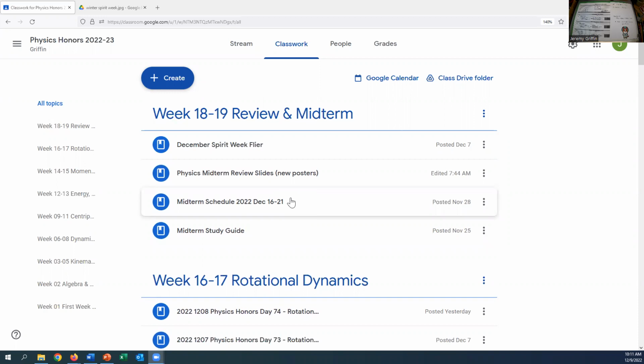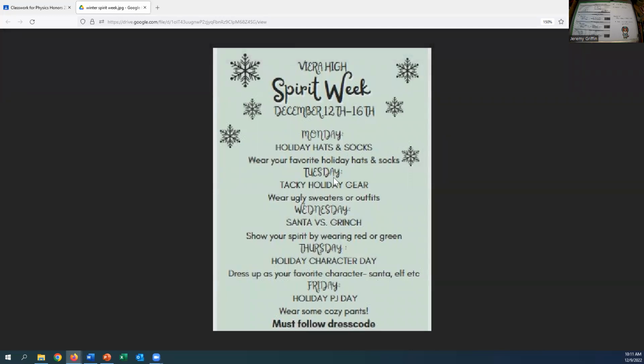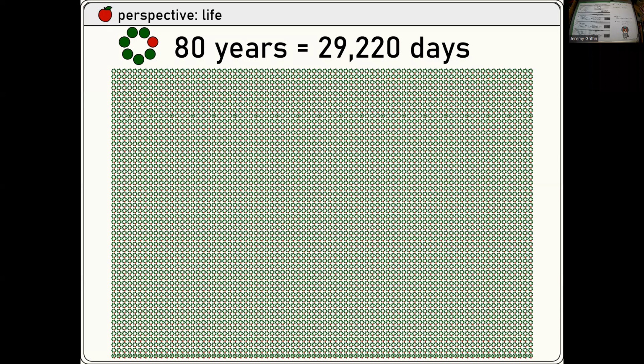Spirit Week flyer, I've opened that in a new tab right here. Monday is holiday hats and socks, and the days after that have fun stuff going on. If you want access to that, it is right here. And then today I'm going to take you through a PowerPoint that I spent a lot of time putting together over Thanksgiving break. It has animation and all in it, and that's right here. That's for you guys. So, a bunch of good files right there. All right, let's get going on this PowerPoint.